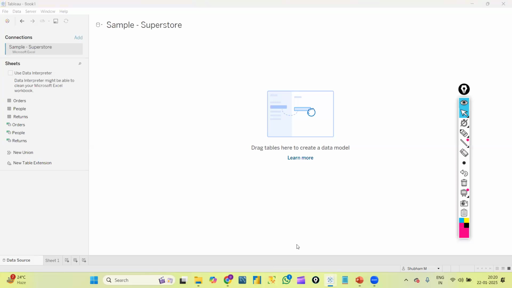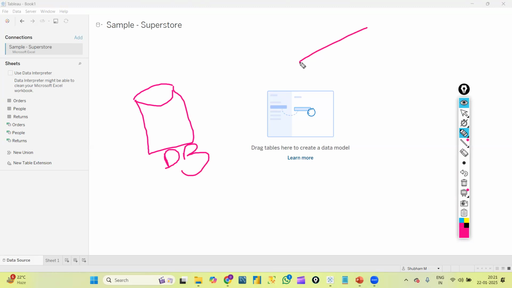Basically, as I said previously, we need data. First of all, we need to connect to data, then only we can create some graphs, right? So imagine this is my database where I have my data. And imagine this is Tableau Desktop where we are going to create some graphs.